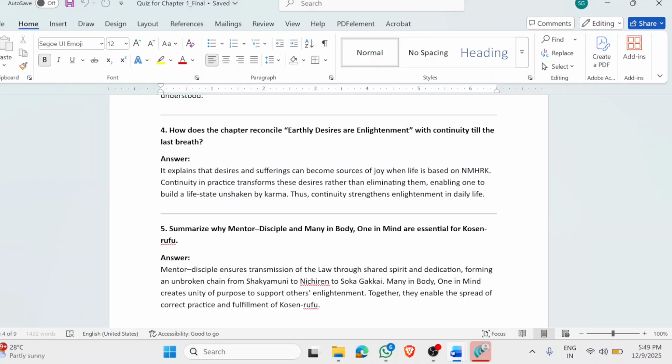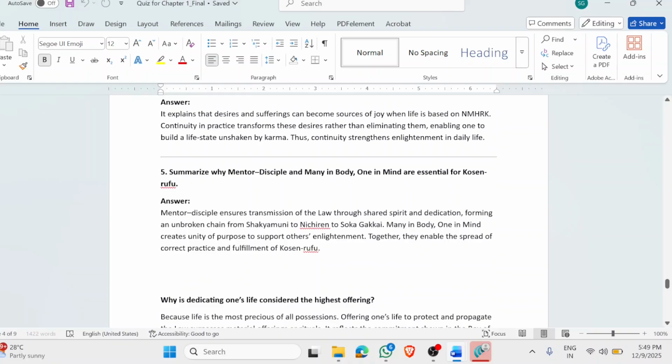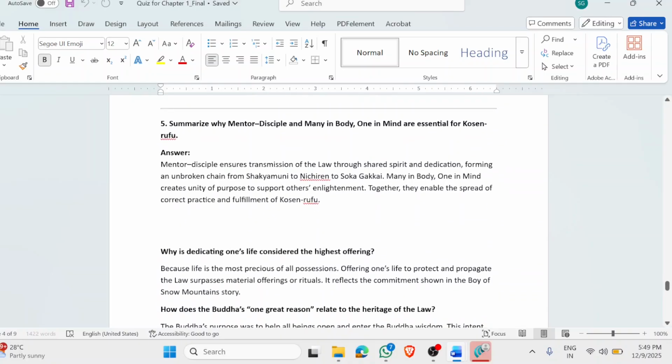At the same time, mentor and disciple is the bond which will help us make sure we do the right course correction at the right time. So these are the two main ingredients if we really want to continue on the path of heritage of faith.